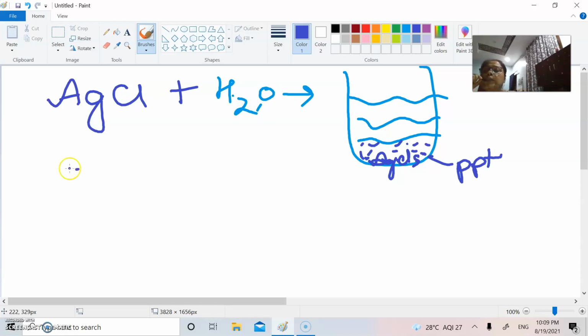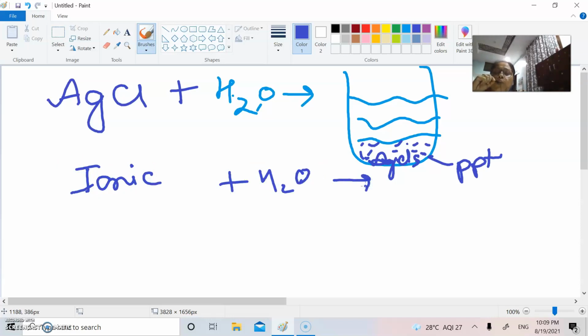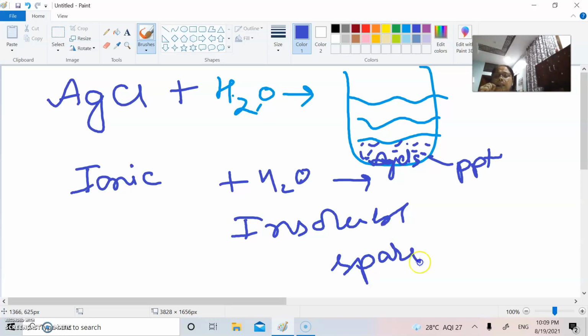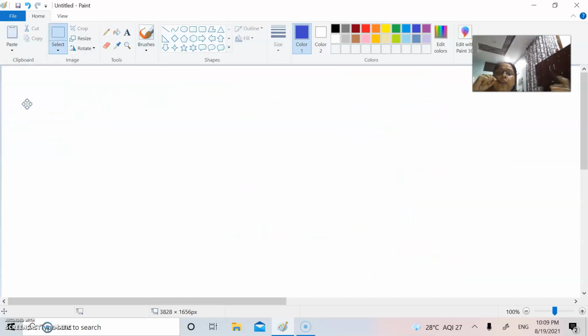That means that though this was also an ionic compound, on putting it in water it didn't go to the solution. In this form, we can see that they are either insoluble or sparingly soluble. That means a little amount of them goes to solution, but not all of it has gone to the solution.